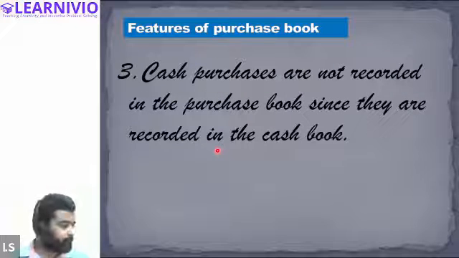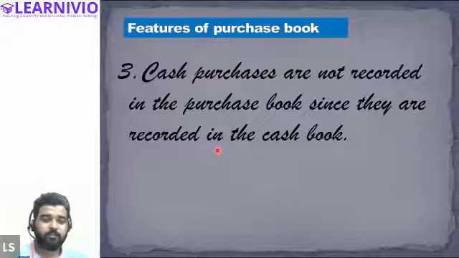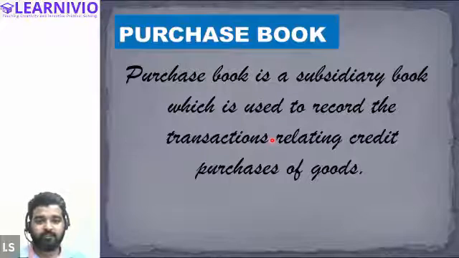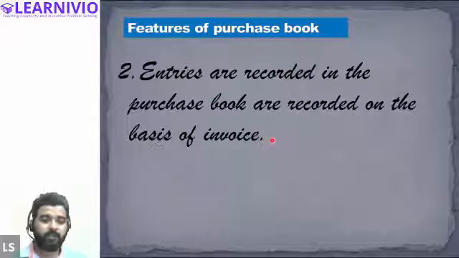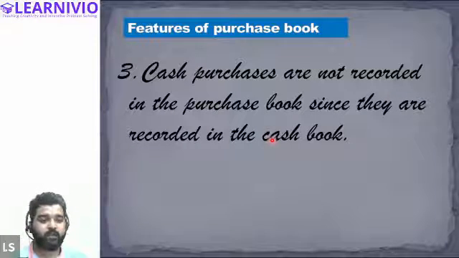This is the third feature of the purchase book: cash purchases are not recorded in the purchase book. We already have an idea about this. Cash purchases are recorded in the cash book only. So these are the three features of the purchase book. First, only credit purchases of goods will be recorded. Then entries will be recorded on the basis of invoices. Then cash purchases are not recorded in the purchase book; they will be dealt with separately in the cash book.